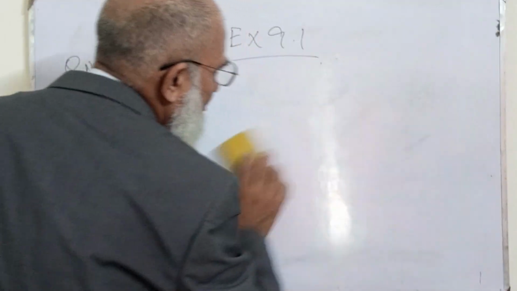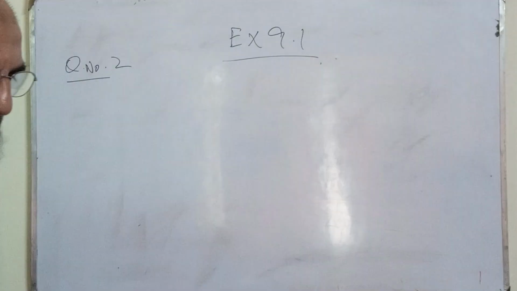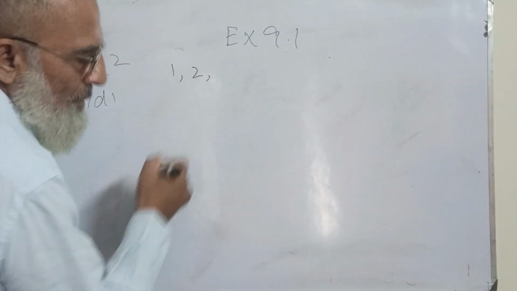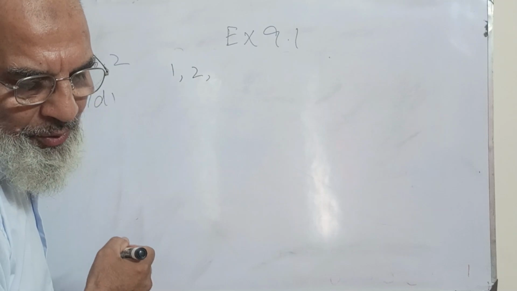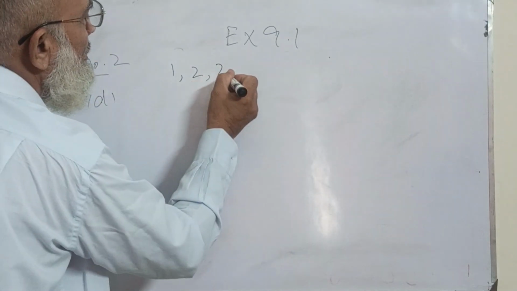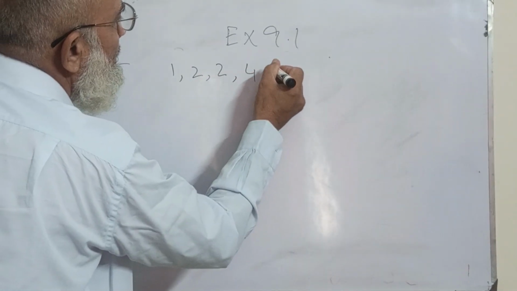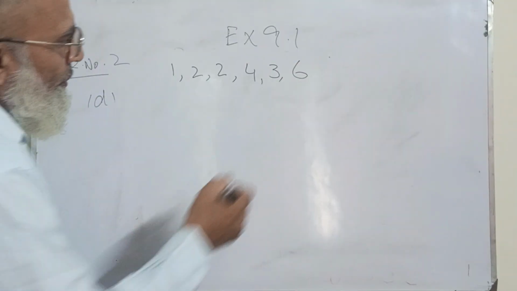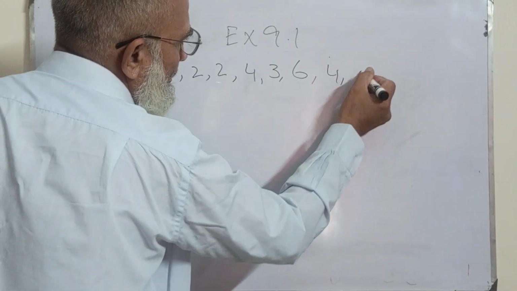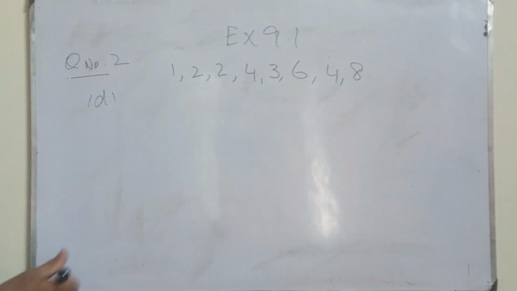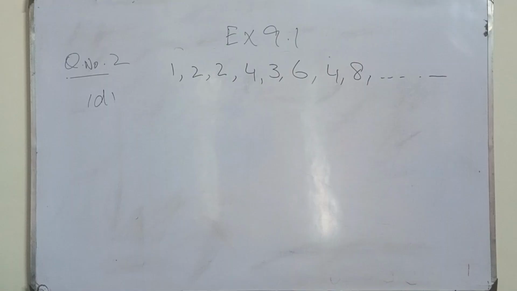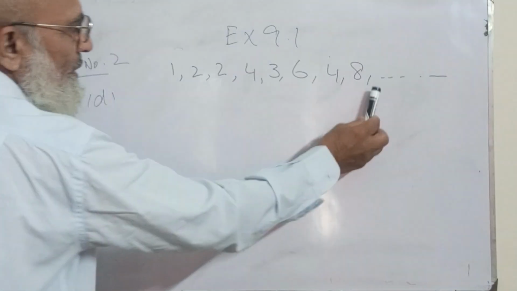And a very interesting part is also ahead of us, and that is part D. 1, 2, 2, 4, 3, 6, 4, 8. And we have to find the next three numbers in this sequence.